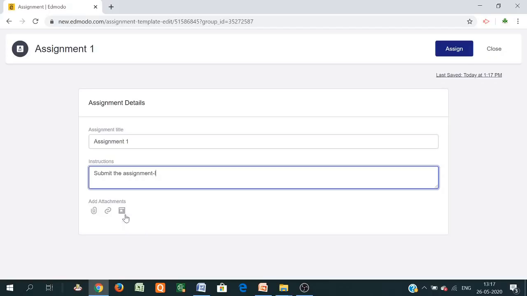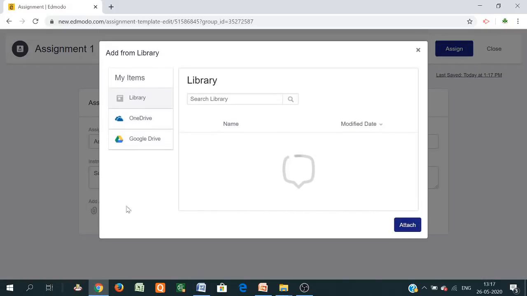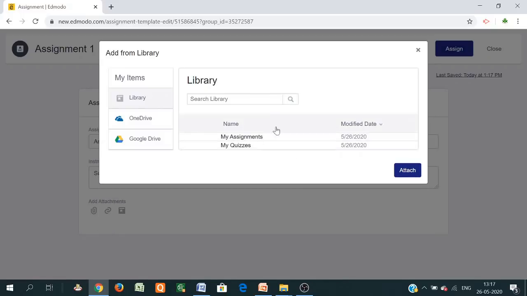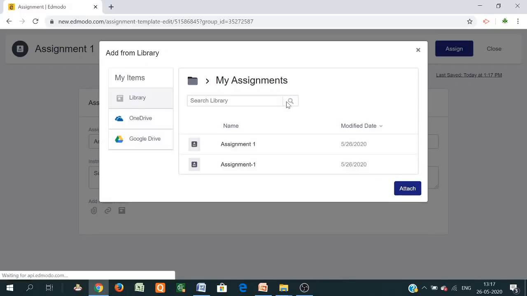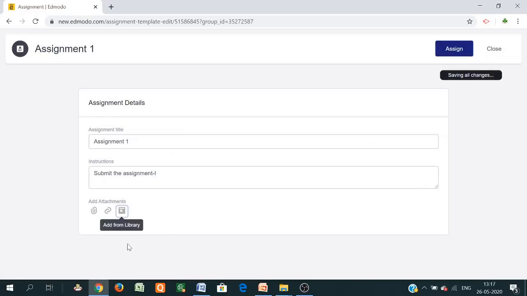Suppose the material is already available in the library of this Edmodo system, then you can upload from the library. Just click here. So this is the library version. There is one assignment here. So you just go here, click on assignment 1 and attach it. So this is one way.